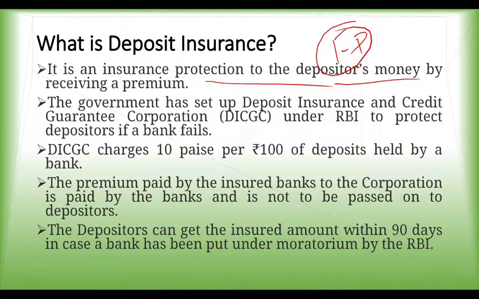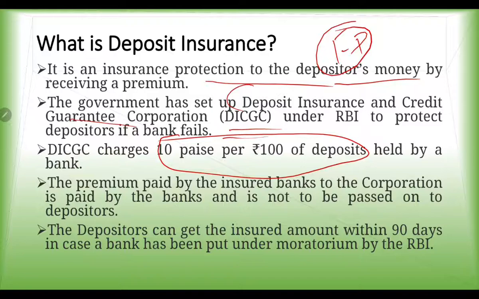So at present, the government has set up the Deposit Insurance and Credit Guarantee Corporation. It has been set up under RBI, and what it actually does is levy a premium of 10 paise per 100 rupees of deposits. Suppose you are depositing about 1000 rupees in a savings bank account in any bank, then the premium would be 1 rupee. That 1 rupee is paid not by you but by the banks. The banks pay the premium to the Deposit Insurance and Credit Guarantee Corporation.